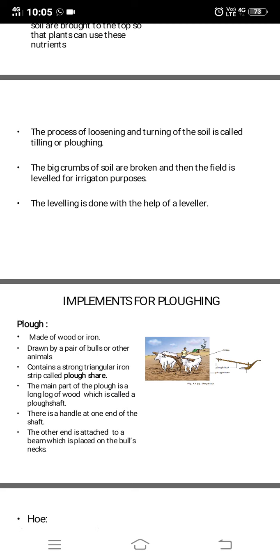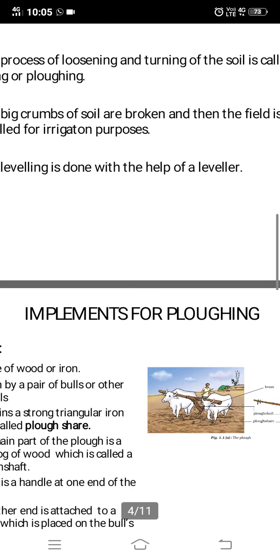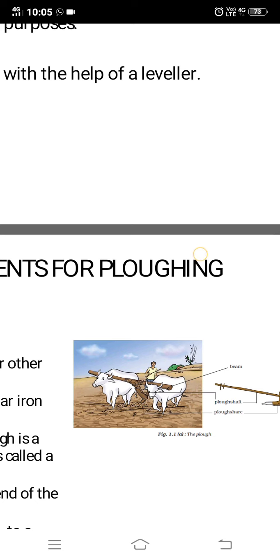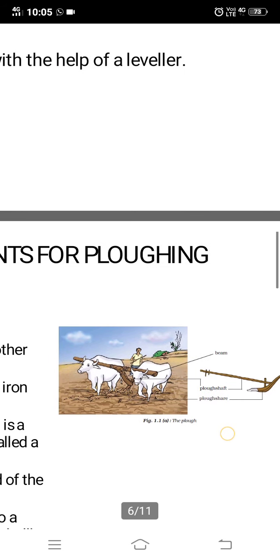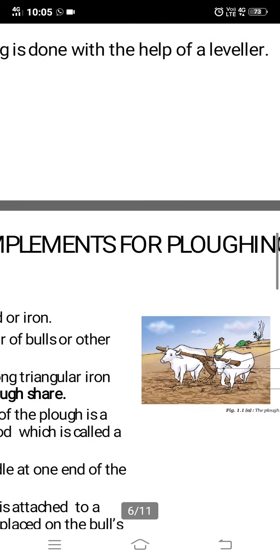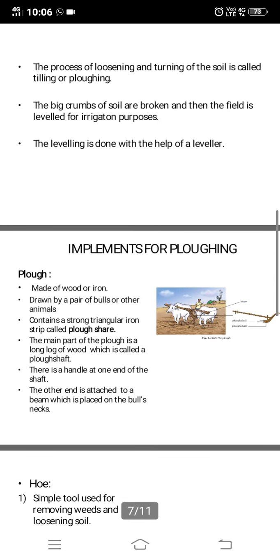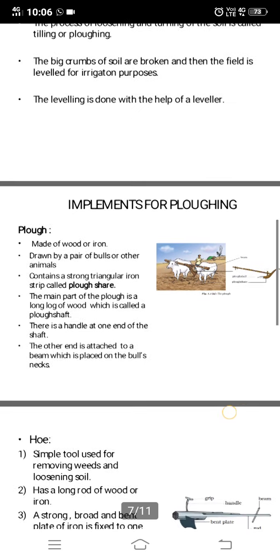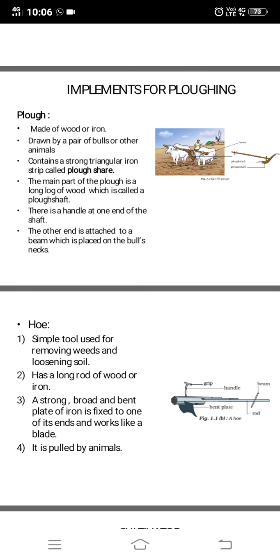It contains a strong triangular iron strip. You can see this side. This is called a plowshare, and the main part of the plow is a long log of wood. You can see a long log of wood here, which is called plow shaft. There is a handle at one end of the shaft and the other end is attached to the beam. You can see this is the plow shaft, and this beam is attached to the bulls. The beam is placed on the bulls' necks.